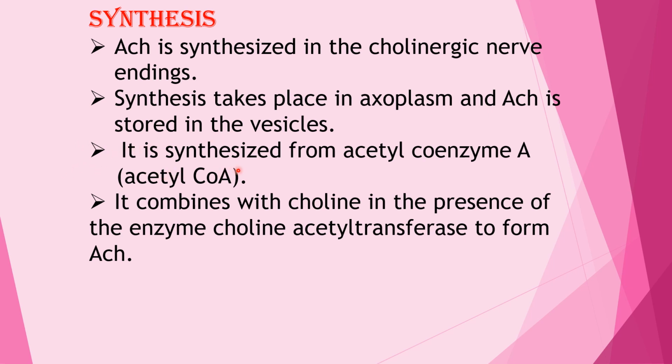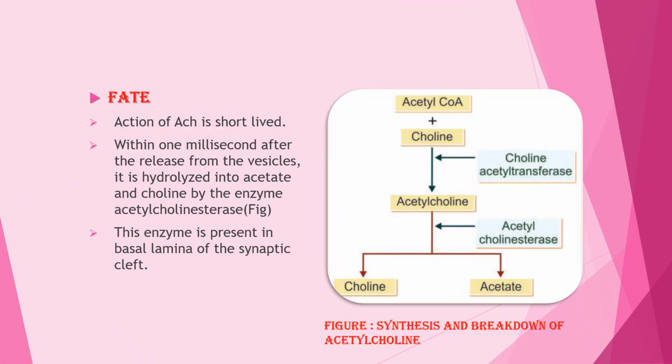It is synthesized from acetyl coenzyme A, which combines with choline in the presence of the enzyme choline acetyltransferase to form acetylcholine.